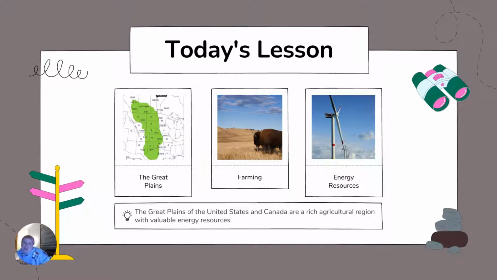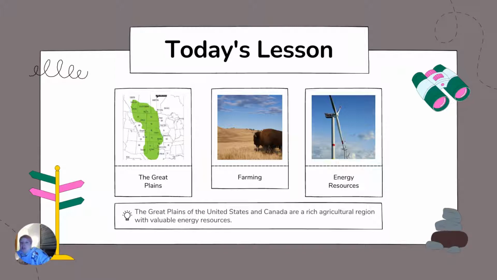Our main idea for this lesson is that North America has a wide variety of landforms, bodies of water, and climates. So today we're going to be looking at the Great Plains, which we've talked about a bit in Section 1.1, but we're going to take a bit more of a deep dive into them today. We're going to first look at where the Great Plains are, and then we're going to look at farming on the Great Plains.